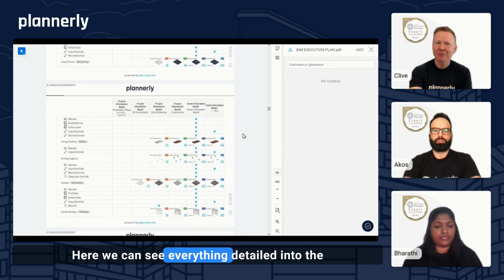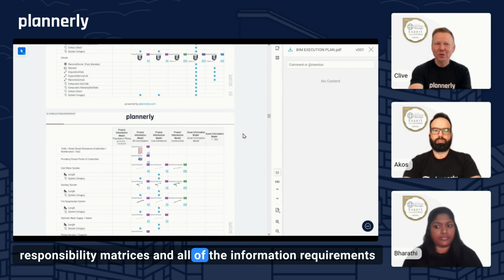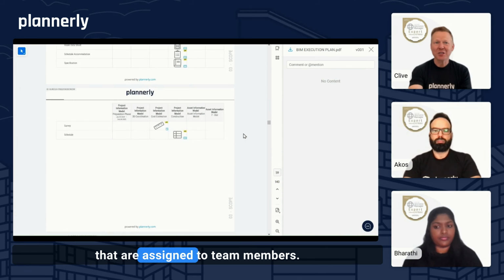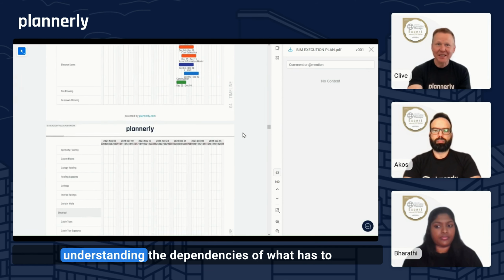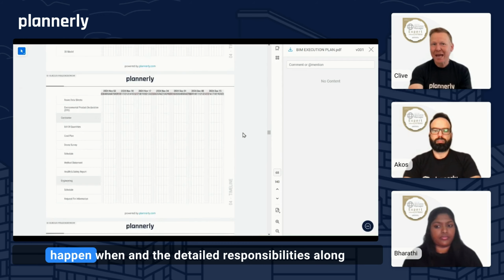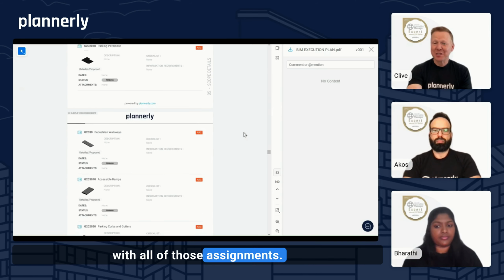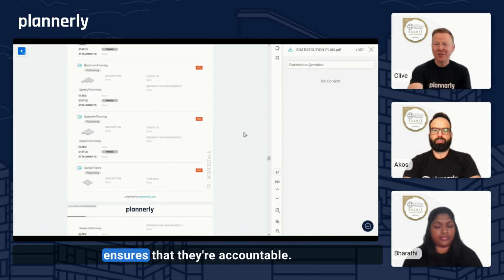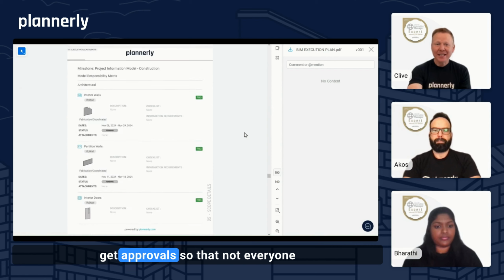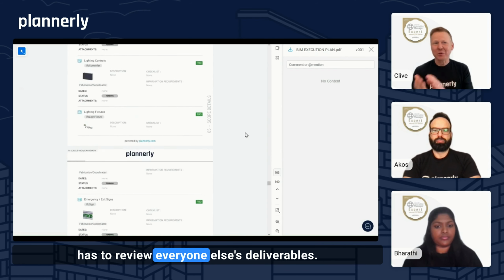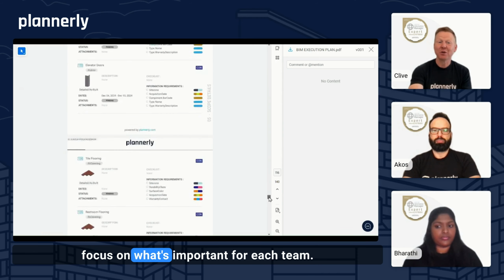Here we can see everything detailed into the responsibility matrices and all of the information requirements that are assigned to team members, the task information delivery plans, the timelines, understanding the dependencies of what has to happen when, and the detailed responsibilities along with all of those assignments, so everyone understands and ensures that they're accountable, and it streamlines the process to get approvals so that not everyone has to review everyone else's deliverables. You can really filter these out and just focus on what's important for each team.